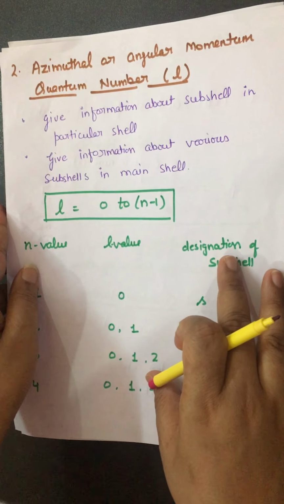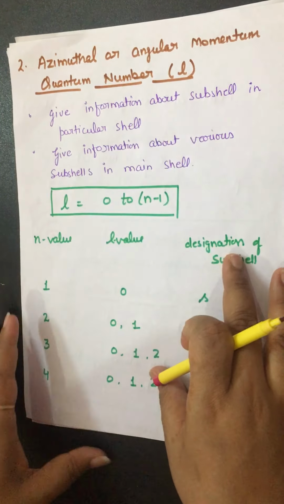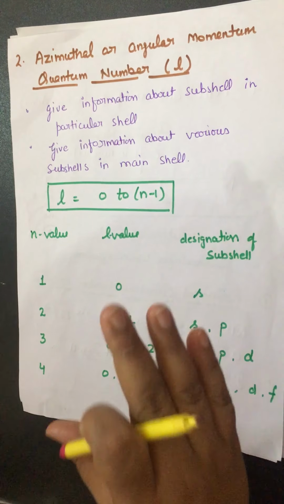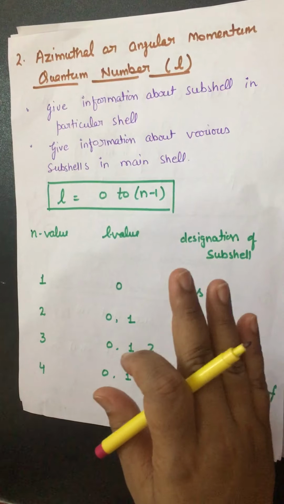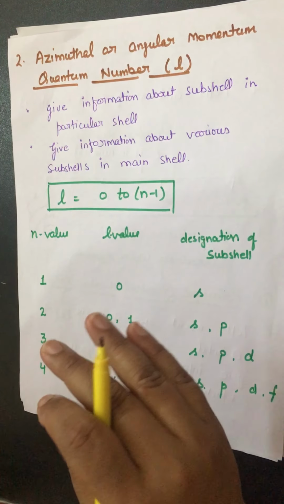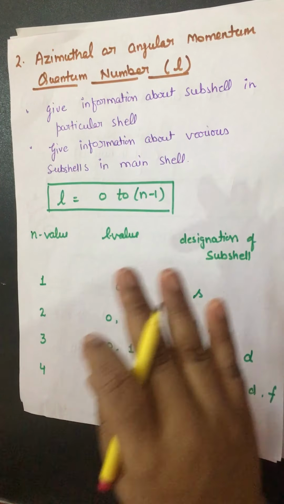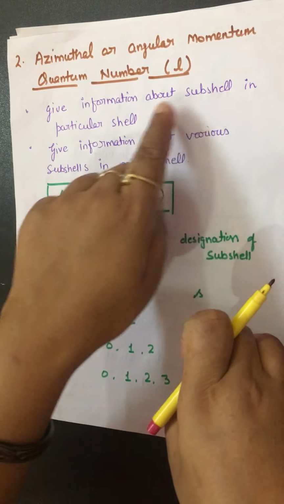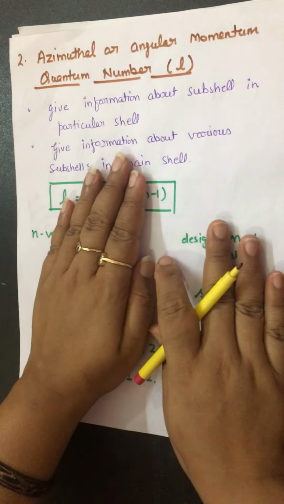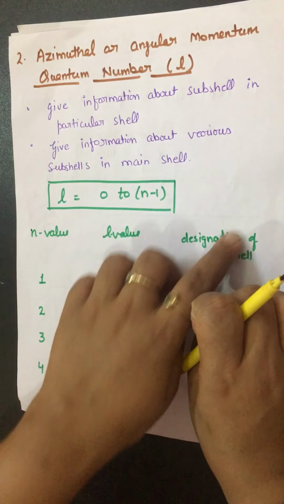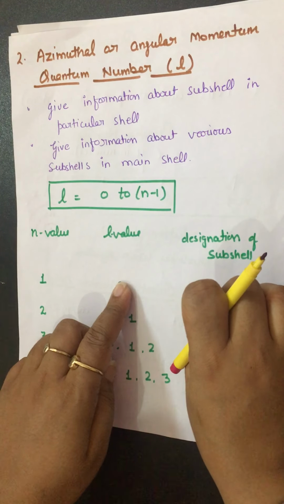Azimuthal quantum number is represented by small l, and it gives the information about the subshells. Now, a shell is further divided into subshells. This concept was not given by Bohr. Bohr gave only the orbits around the nucleus, that's it. But the quantum mechanical model said that it is not only a 2D orbit around the nucleus.